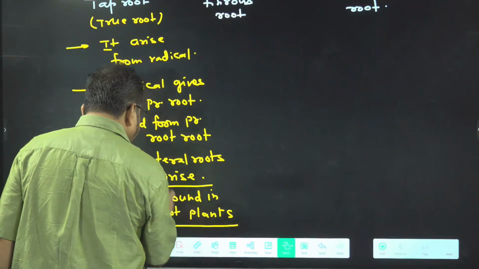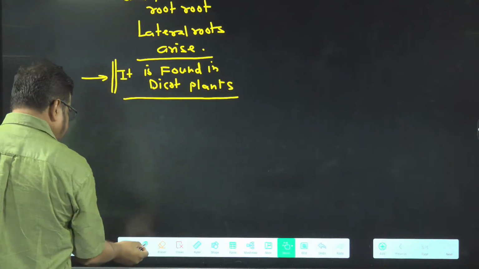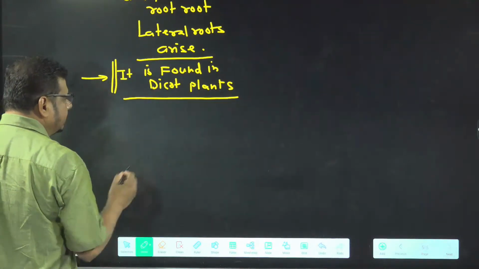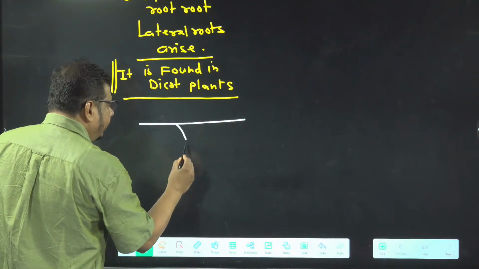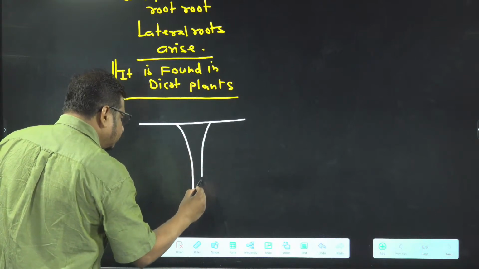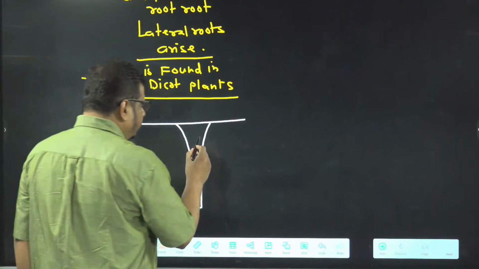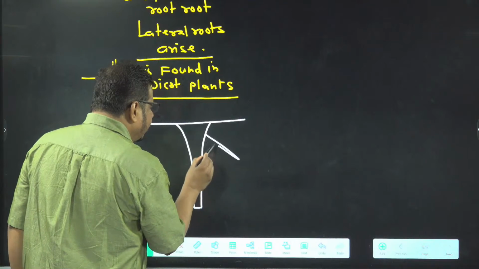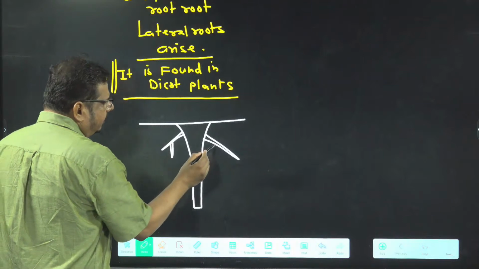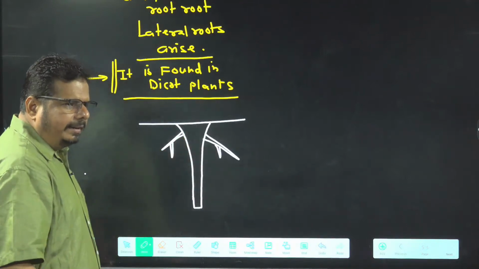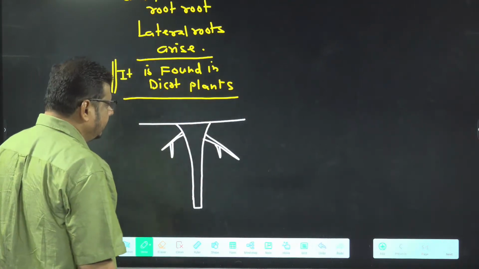Just have a look at the diagram of a tap root. See, this is the surface of the soil. From the radical of the seed, what is evolving here? This is the primary root. Now from the primary root, the secondary root is arising. From the secondary root, the tertiary root is arising. Many degrees. If one says, from the tertiary root, quaternary roots are arising. Able to understand or not?